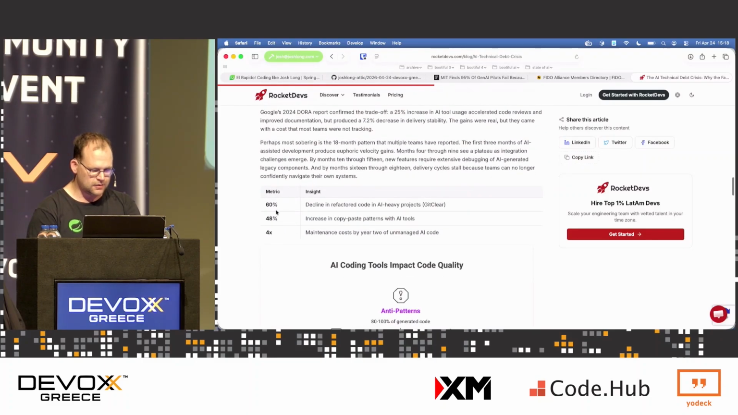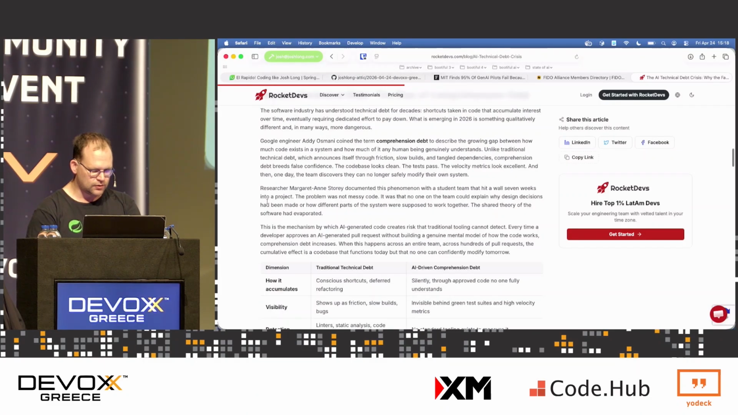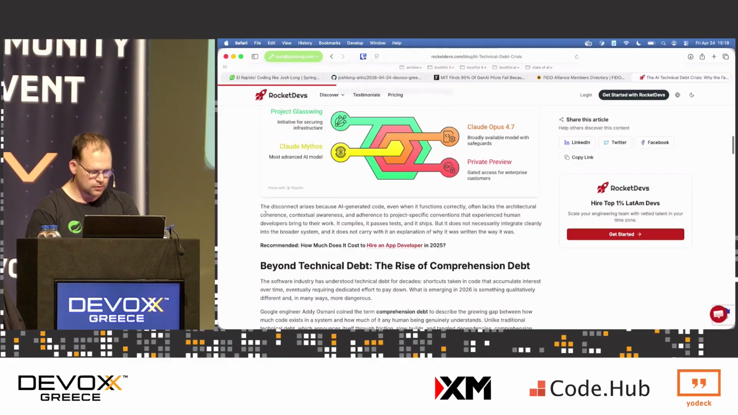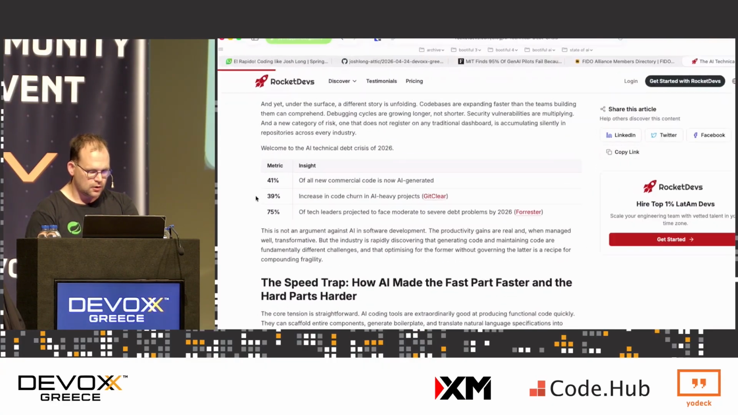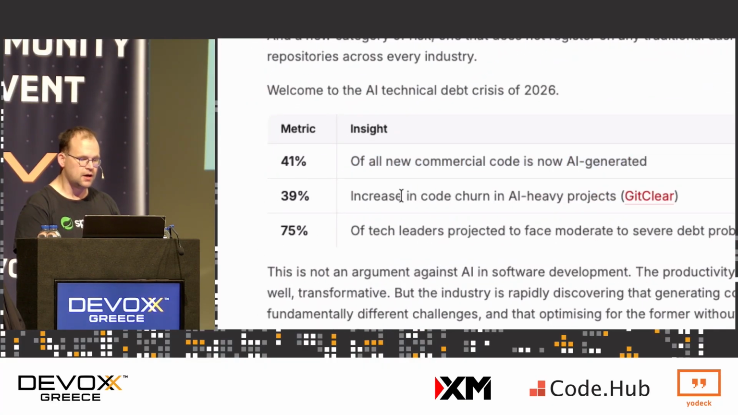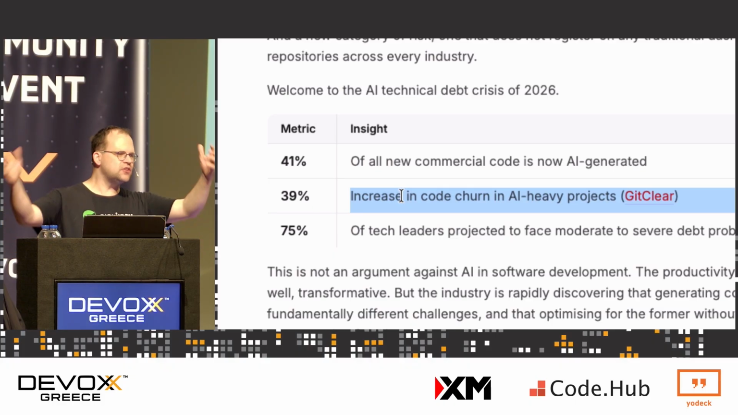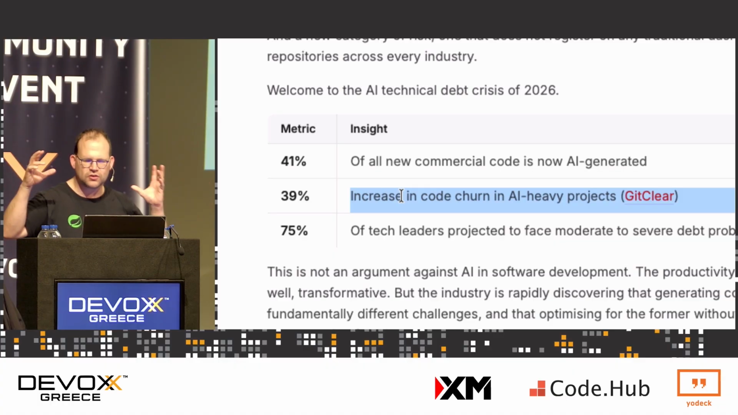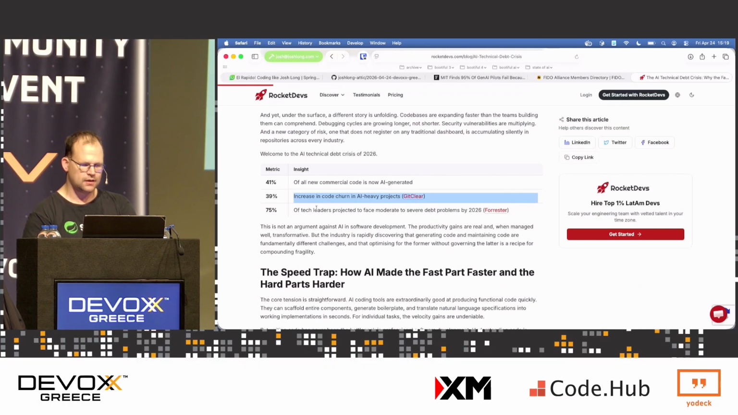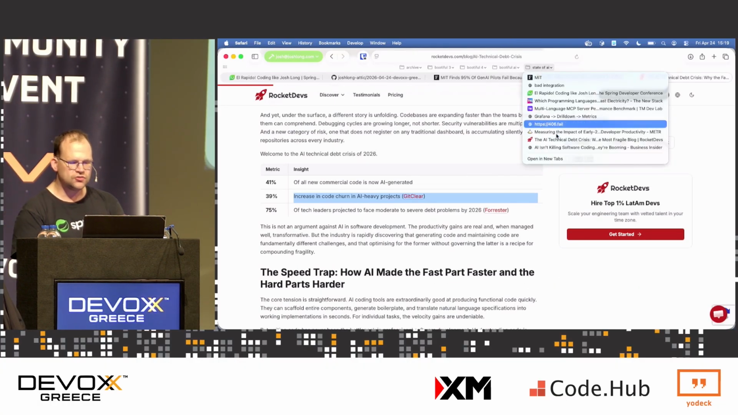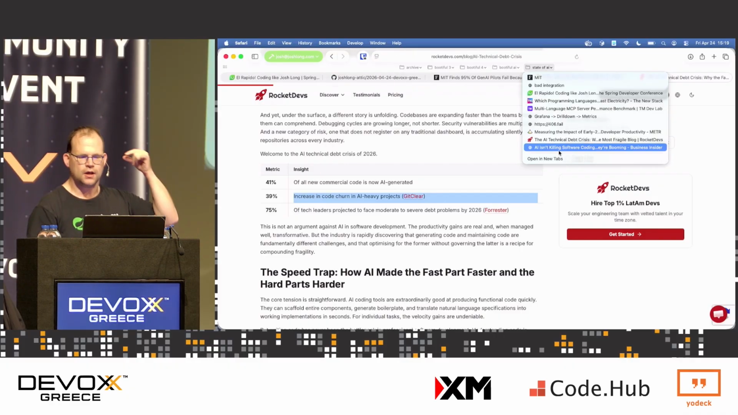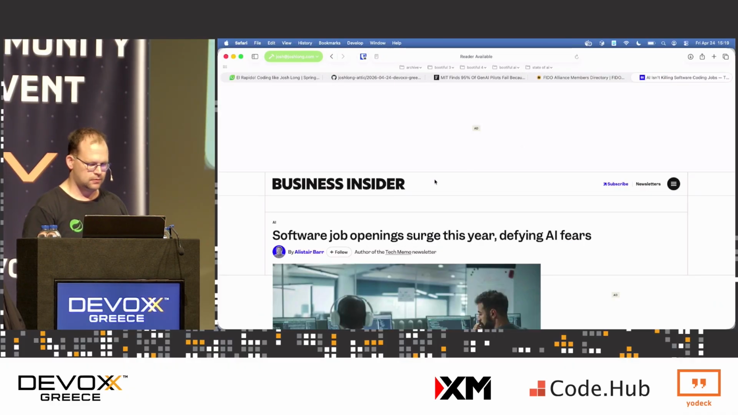We see, where's the churn? Here we go. Where is the churn table? Here. 41% of all new code is code generated, but 39% of it now had to be refactored more often. Right? They added a bunch of code and then they deleted a bunch of code and reworked it because it wasn't ready to go into production, right? And the result is that now, because senior people, good people, are being required to help fix this code, jobs are actually going up, okay?